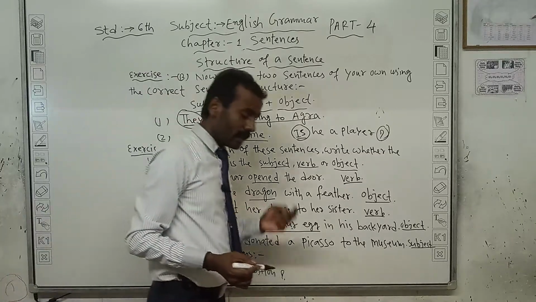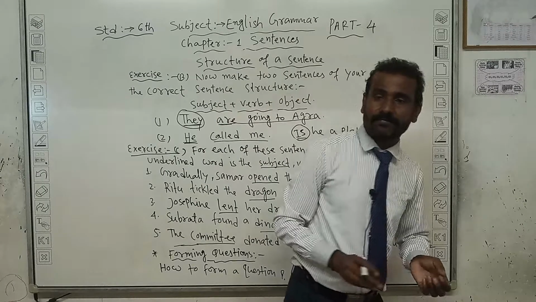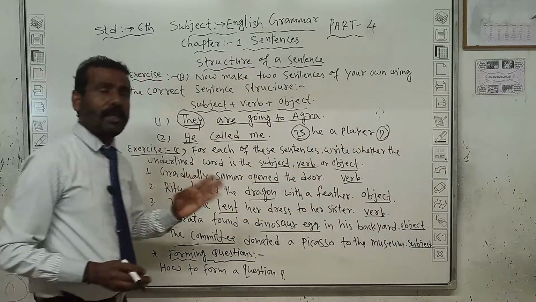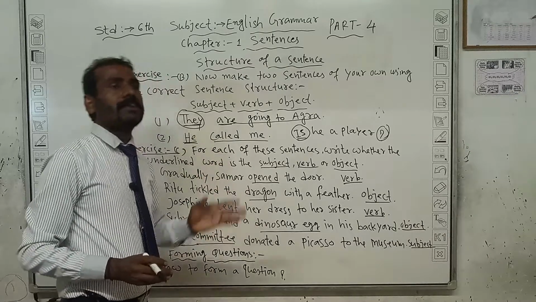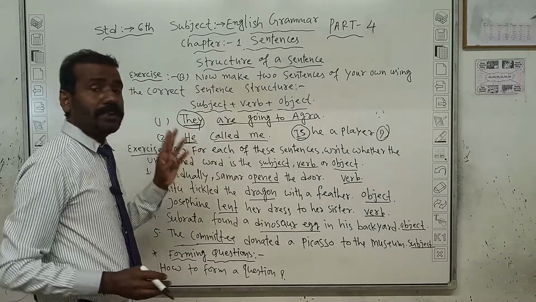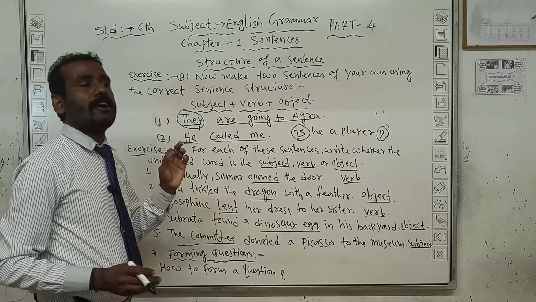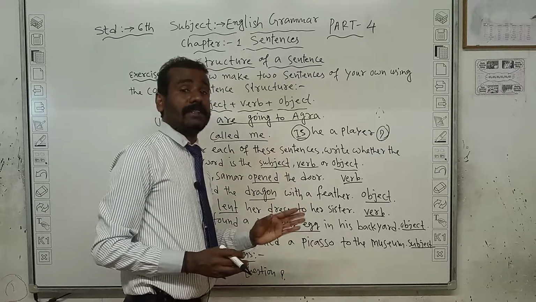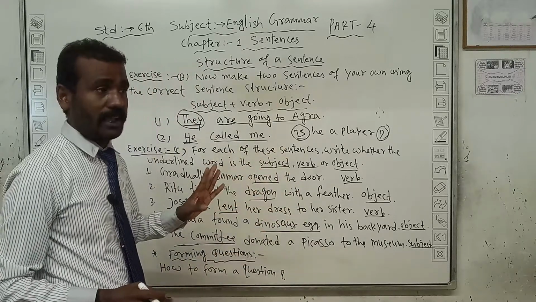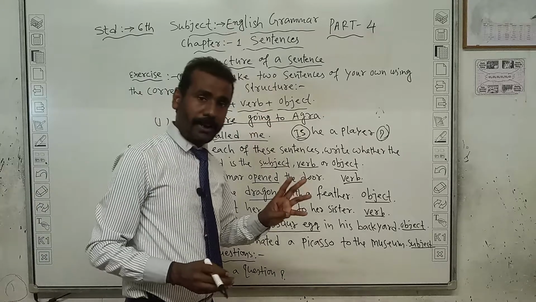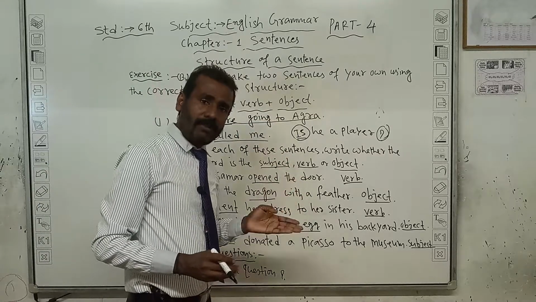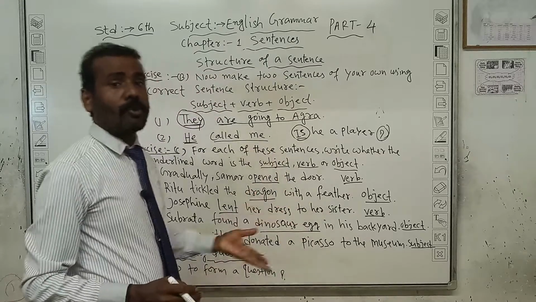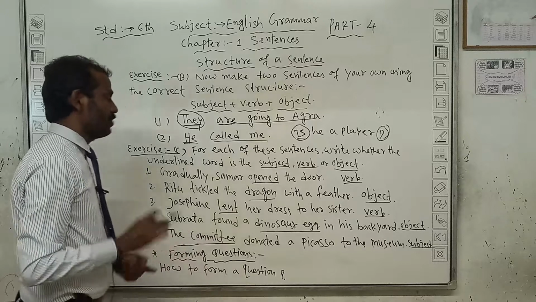Subject में क्या आ सकता है? क्या होना चाहिए? What should be in subject? In subject should be noun, meaning name, pronoun, meaning सर्वनाम, like he, she, it, they. These are the pronoun. And noun, जिसे हिंदी में संज्ञा कहते हैं, किसी भी तरह का नाम हो सकता है. That should be the person name, place name, maybe animal, insect, whatever may be, any building's name, monument name, whatever may be, that is the subject.